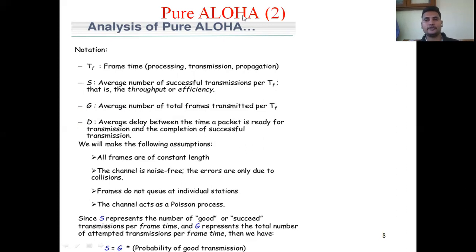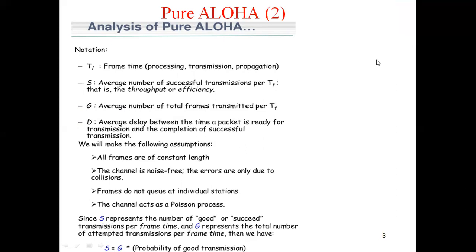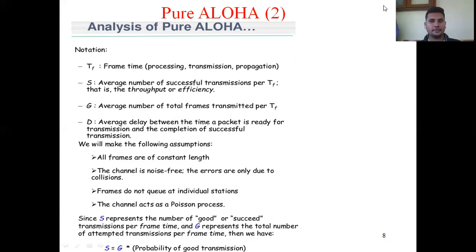And D is the average delay between the time a packet is ready for transmission and the completion of a successful transmission. We will make the following assumptions here.